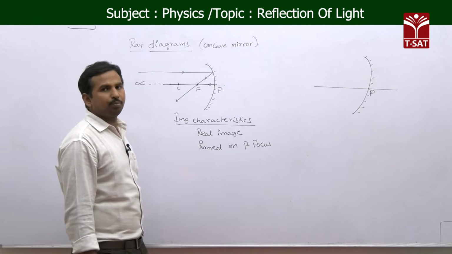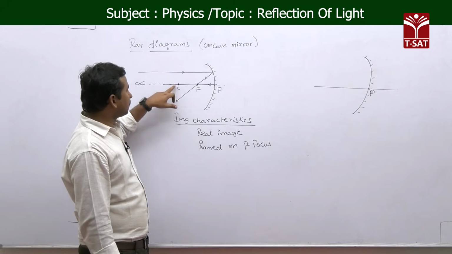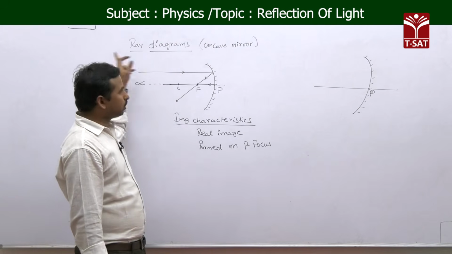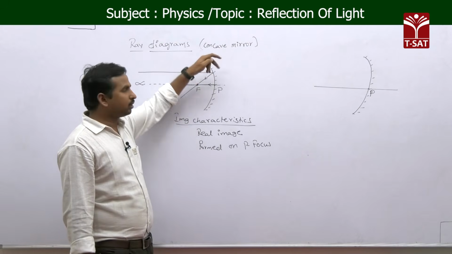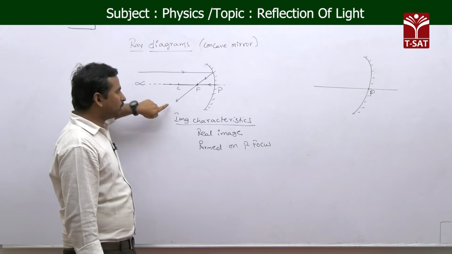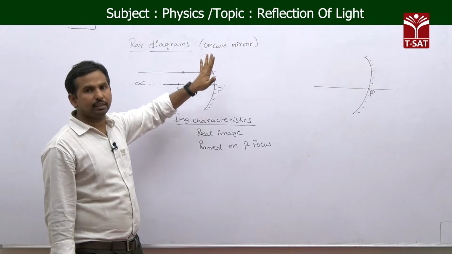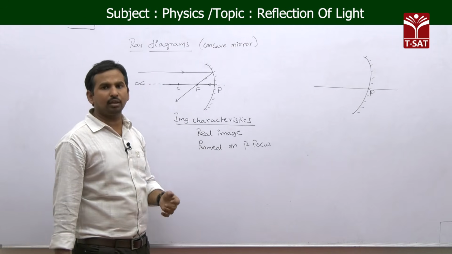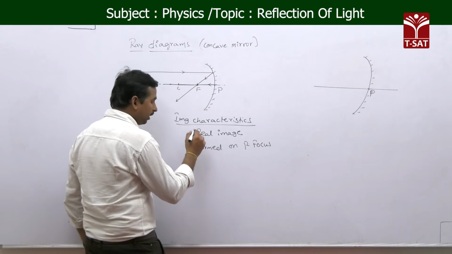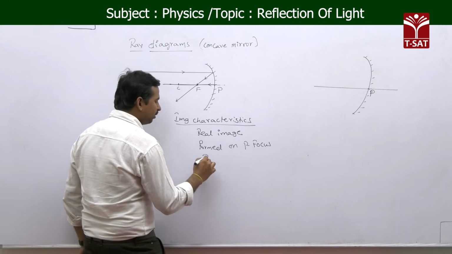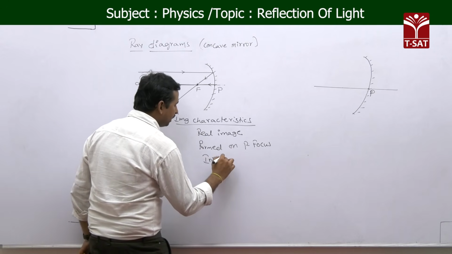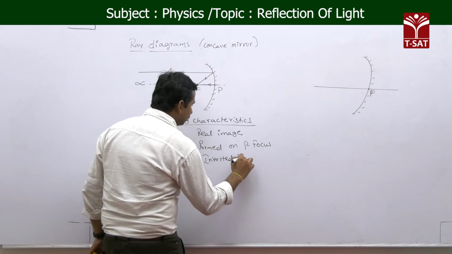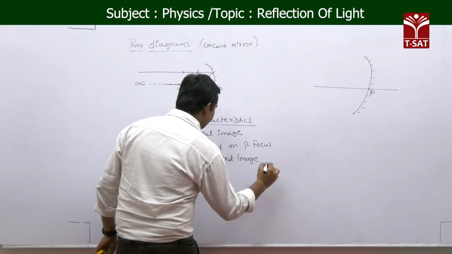Okay, and another important one: if you see, the light rays we are taking above the principal axis, which are coming from the object, but the reflected light ray is going below the principal axis, which tells that the image formed is an inverted image. And remember, all real images actually form inverted only. Okay, so this is an inverted image.